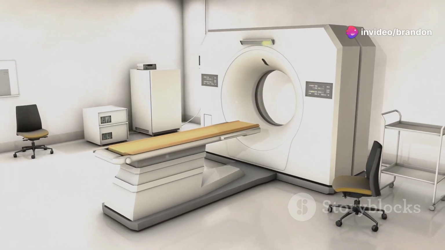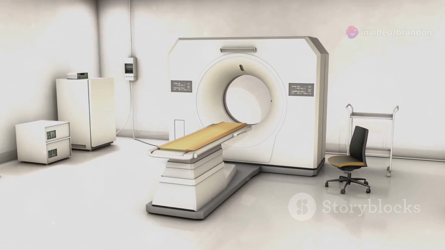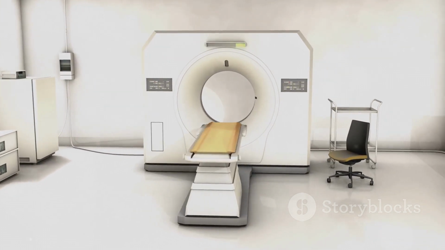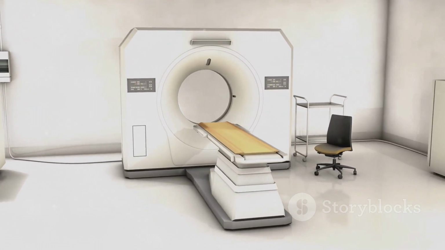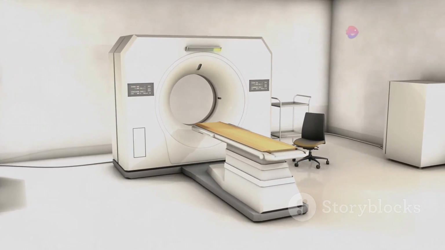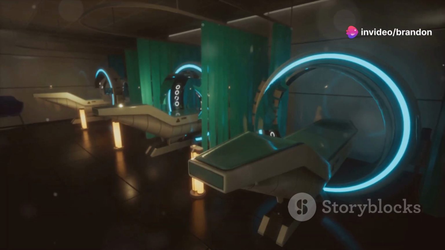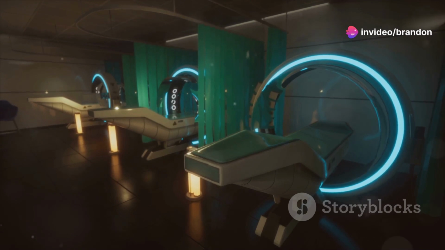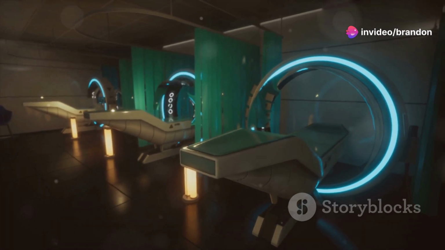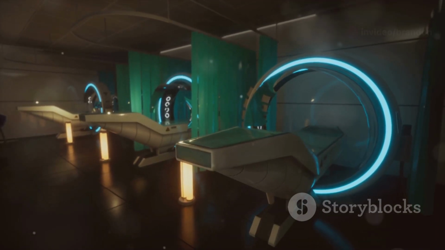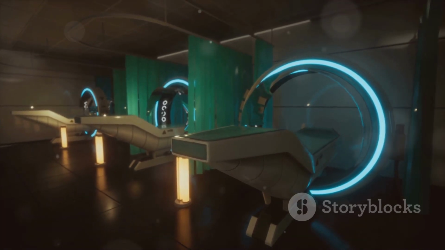Imaging tests: techniques like X-rays, CT scans, MRI scans, PET scans, and ultrasounds provide detailed images of internal organs and tissues, helping to detect tumors and assess their size and location. These imaging tests are crucial for visualizing the extent of the disease and planning the appropriate surgical or therapeutic interventions.